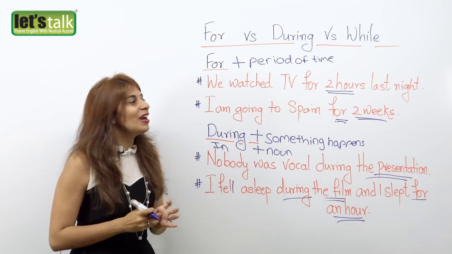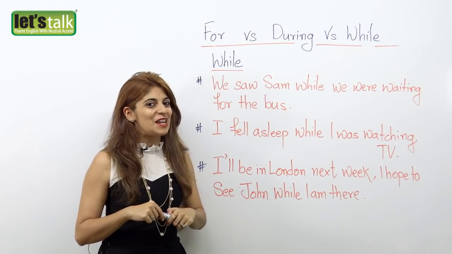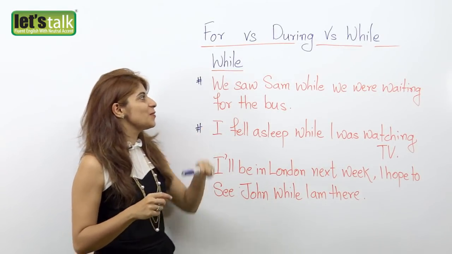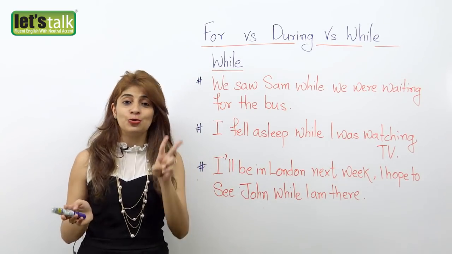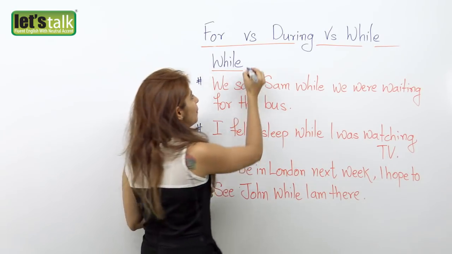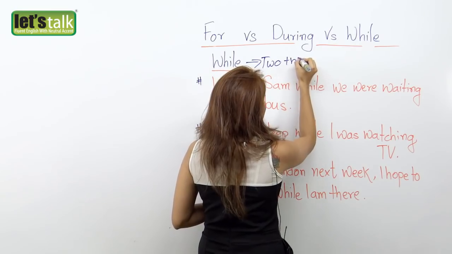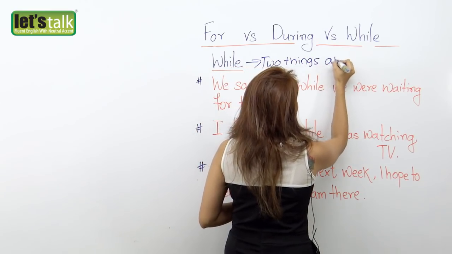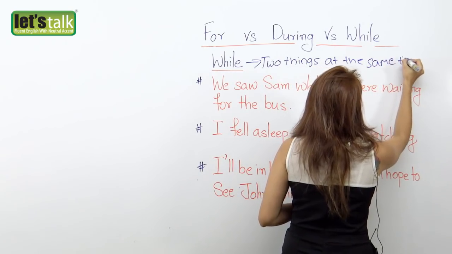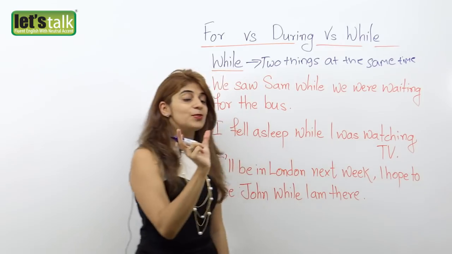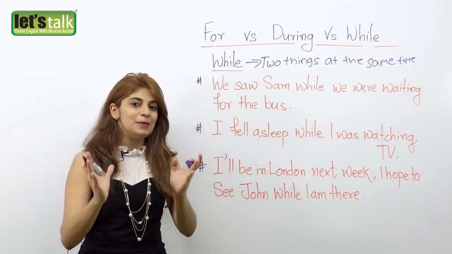Now let's have a look at the preposition while. Let's understand when and how we use the preposition while. While is used when we talk about two things at the same time. We use the preposition while when we talk about two things that happen at the same time.